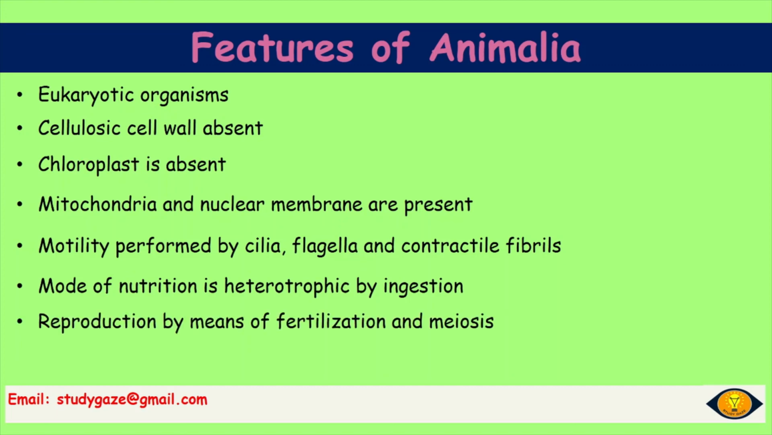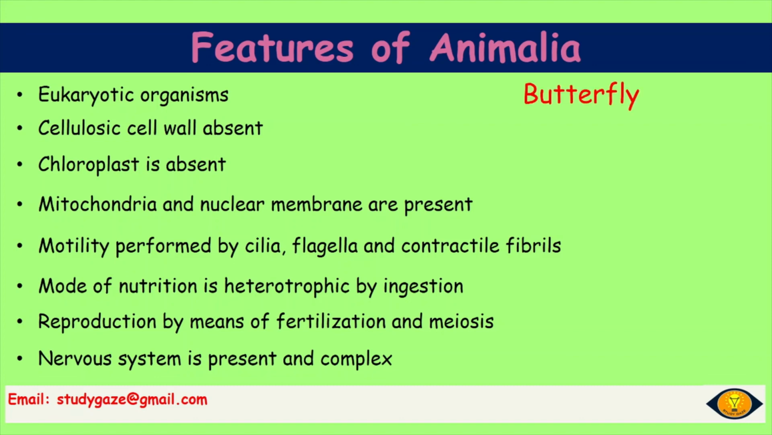Reproduction by means of fertilization and meiosis. Nervous system is present and very much complex. Examples: butterfly, octopus, pigeon and humans.